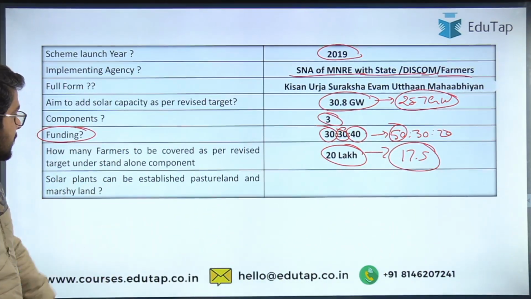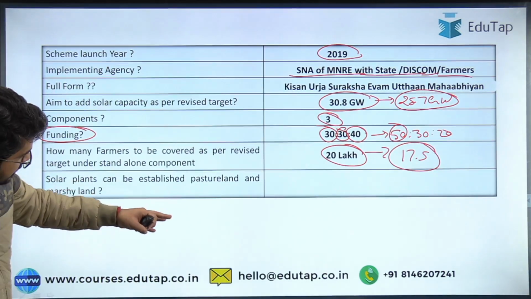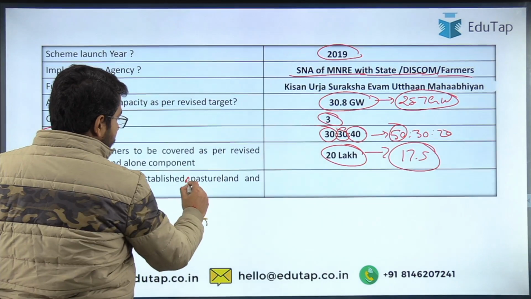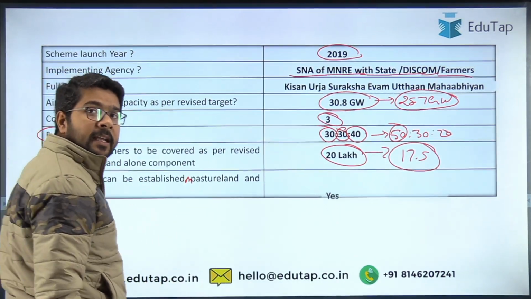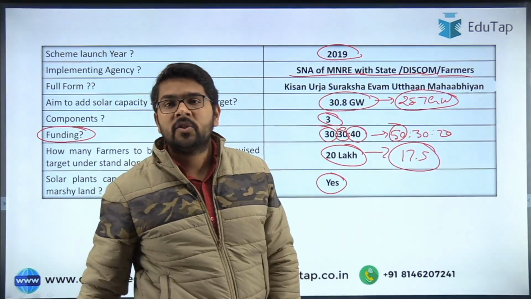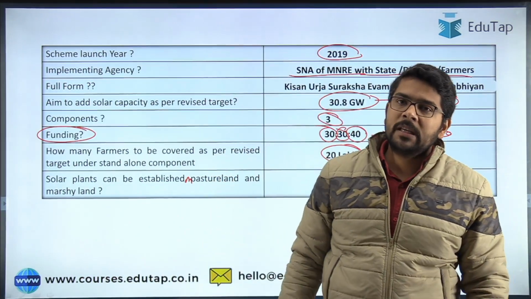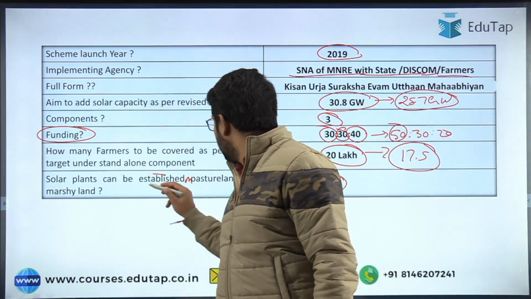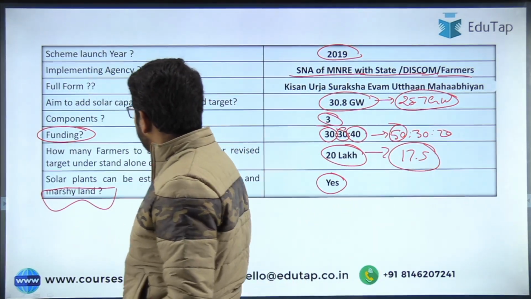Then the solar power plants that can be established, the solar power plants can be established on pasture land and marshy land. Yes, they can be established because the government has recently made the update in the Pradhan Mantri KUSUM scheme. Earlier, these two words were not there. That is the pasture land and the marshy land.